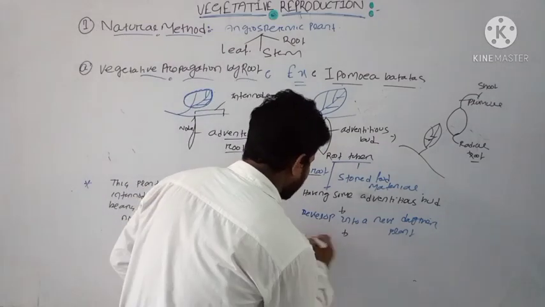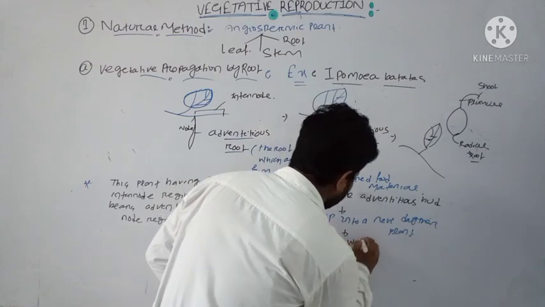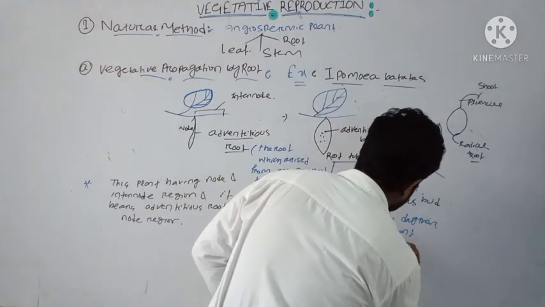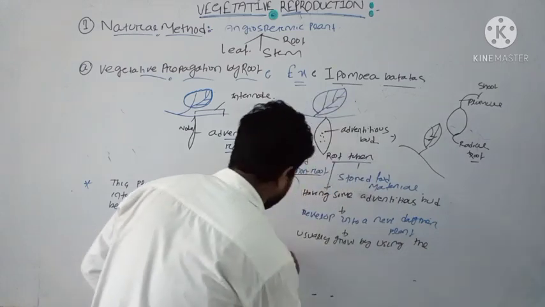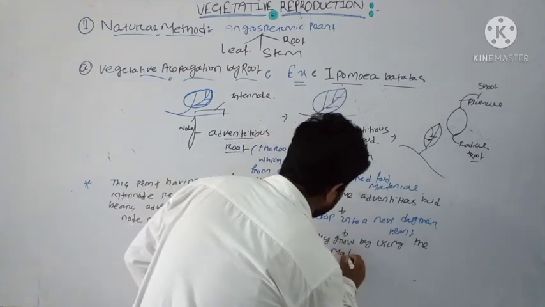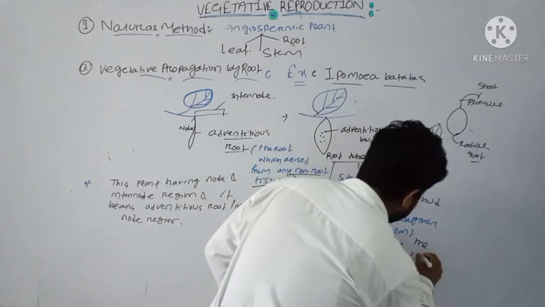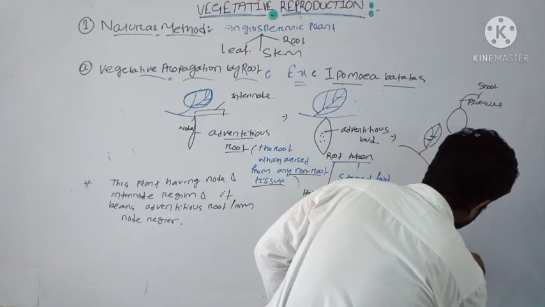Okay. That usually grows by using the stored food material present inside the root tuber.